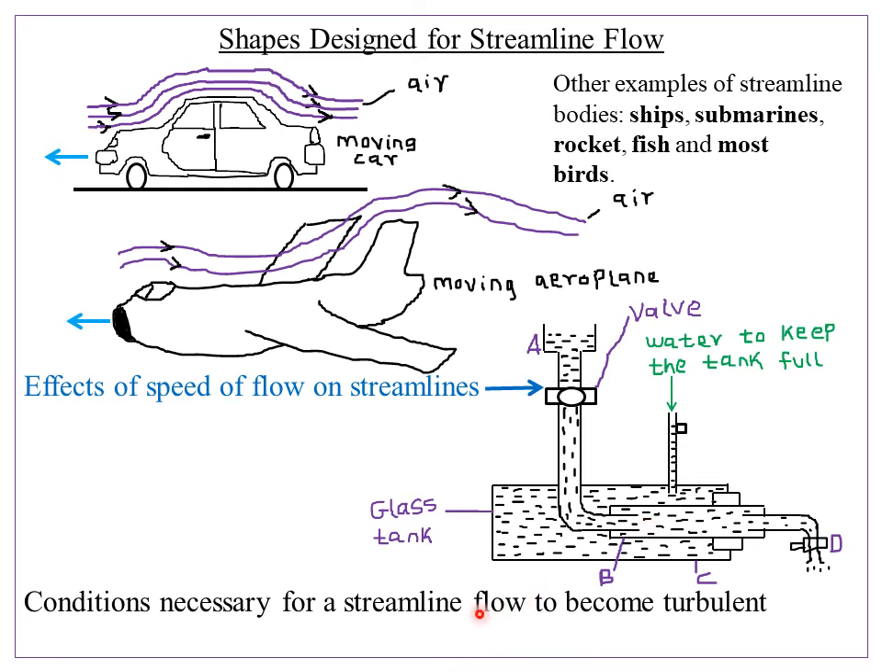Although there are other conditions that can also cause a streamline flow to become turbulent. The other conditions are, one, when there is an obstacle on the path of the fluid, because remember, when there is an obstacle, it might resist the flow of the fluid, leading to eddies. Then the other condition is when there is a sudden change in the shape of the pipe, such that maybe the pipe comes into a bend, leading to formation of eddy currents or reduction of the speed of that flow.